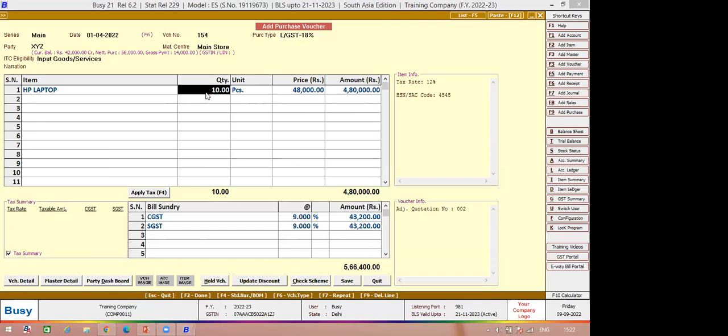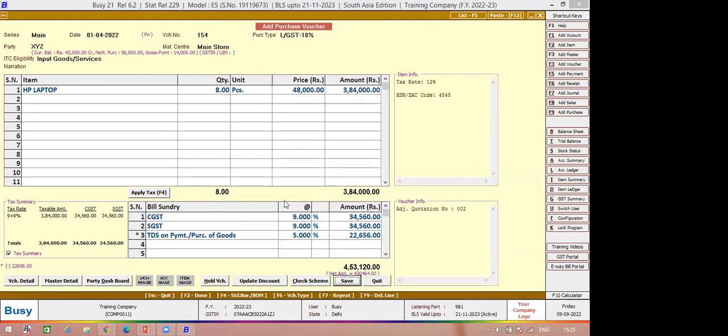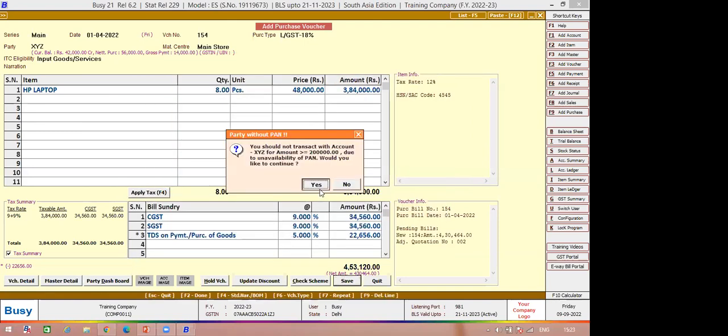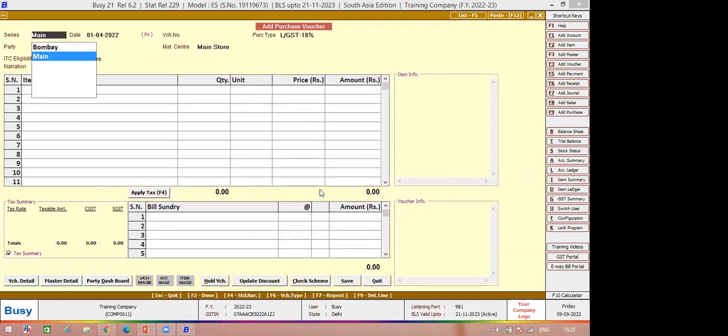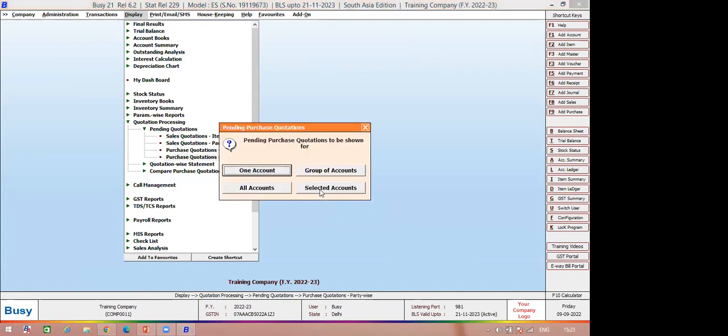You can do one more thing. Let's say you entered a quotation for 10 pieces, but you are going to purchase only 8 pieces, for example. If you enter 8 pieces here, let's see what kind of report it will show, whether it will show the quotation as pending or fully cleared. Let's see the reporting also. As I've done the purchase entry, if I want to see the quotation report, I go to the pending quotation, purchase quotation, item wise or party wise. Let's see party wise.